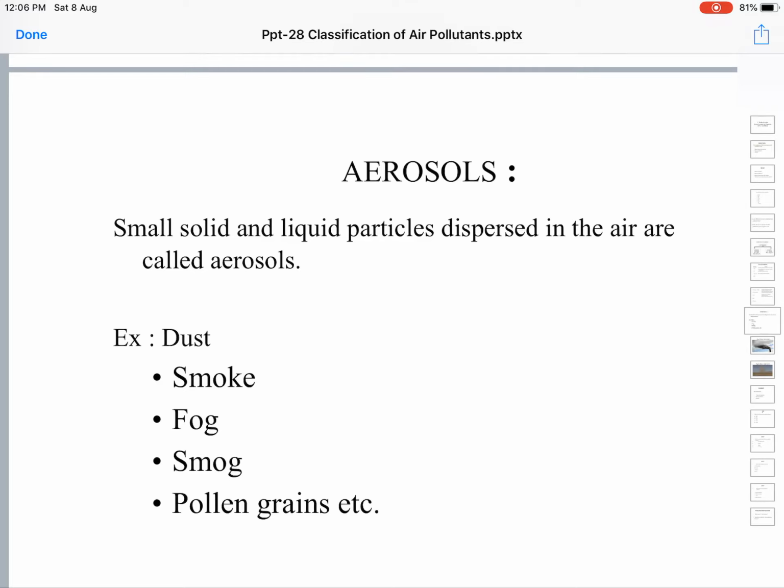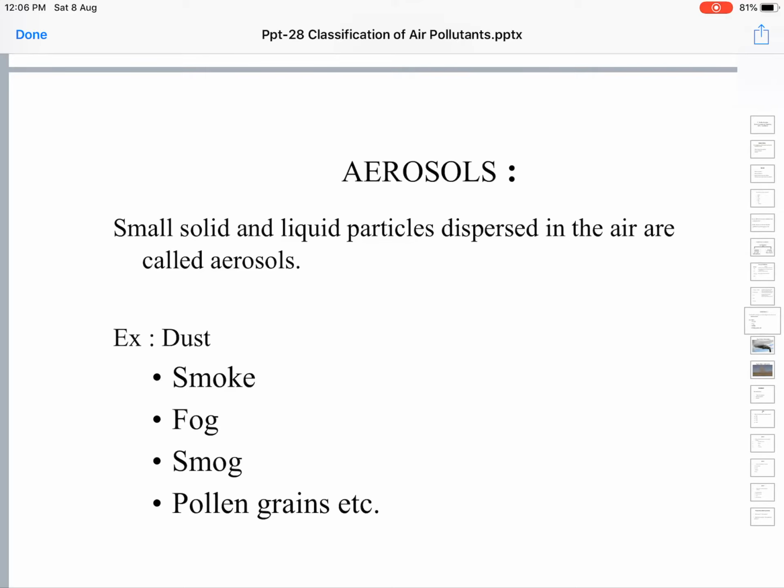There is one remedy for this, especially for the industries, to reduce the pollution from the smoke by using the Cottrell electrostatic precipitator, which removes the small particles from the smoke, and only hot gases will emerge out.